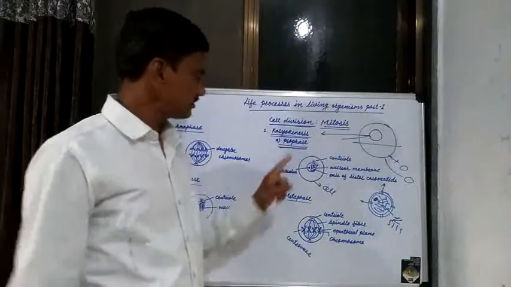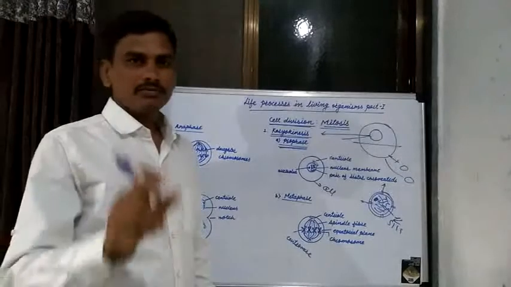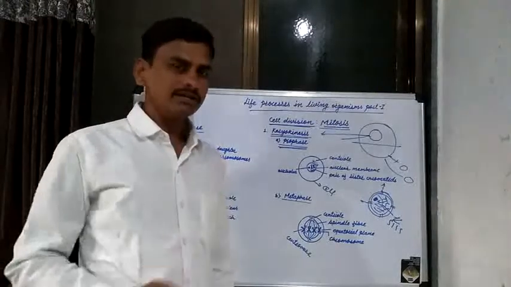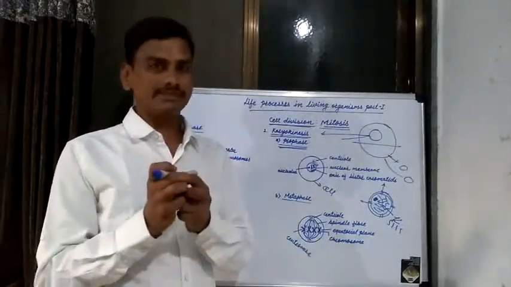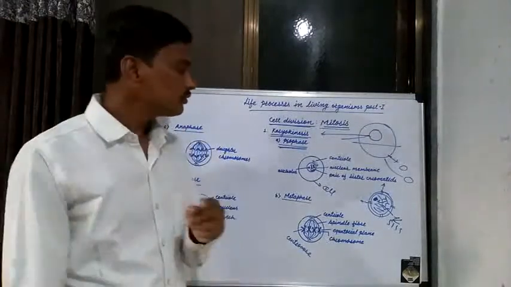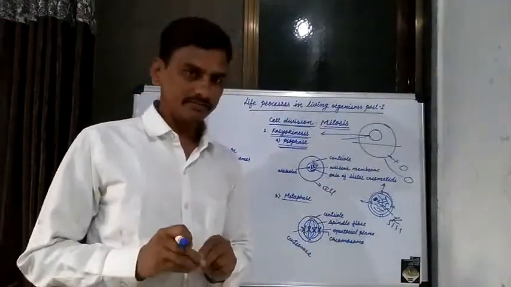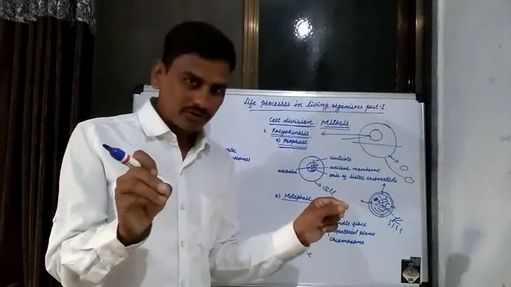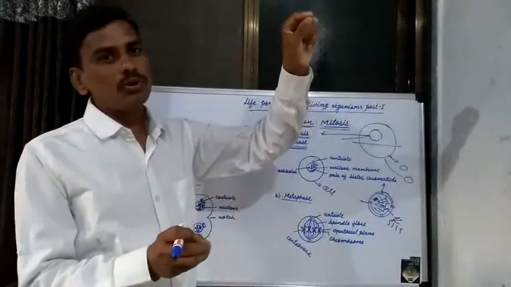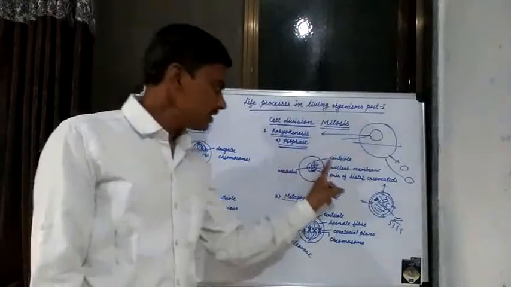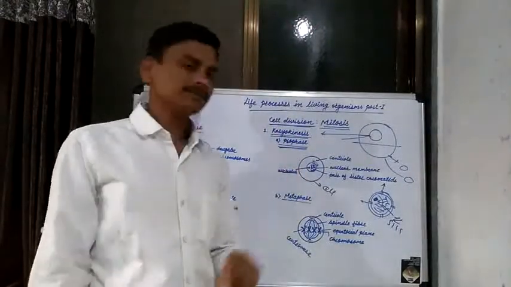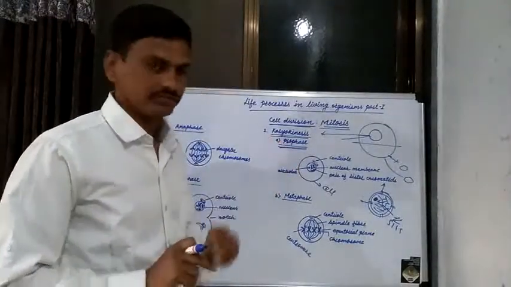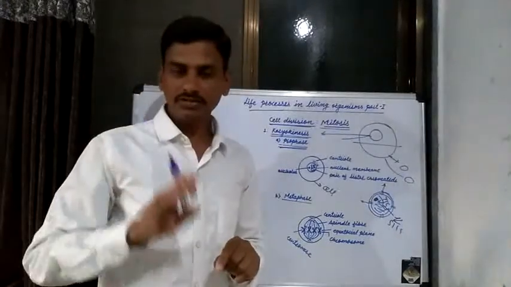This is the first phase of karyokinesis. In this phase, the chromatin material present in the nucleus gets condensed and converts into pairs of sister chromatids. The centriole is divided into two centrioles, and both move to opposite poles of the cell. Then the nuclear membrane and nucleolus disappear, but incompletely. That is prophase.